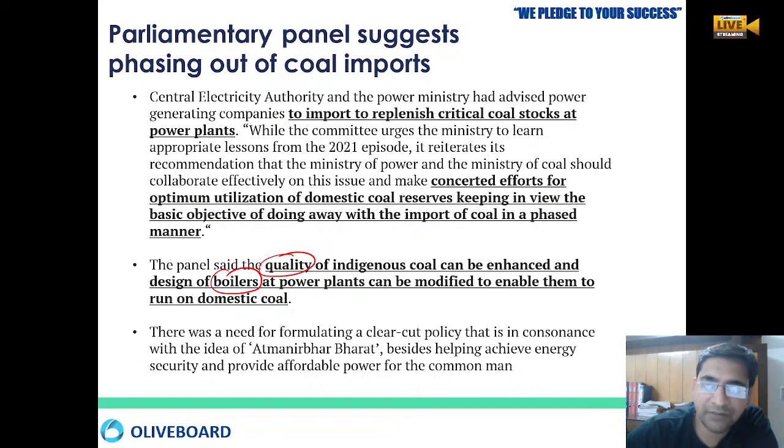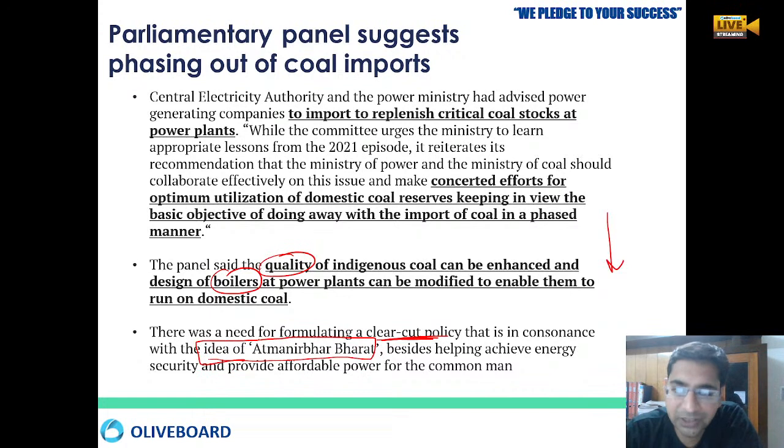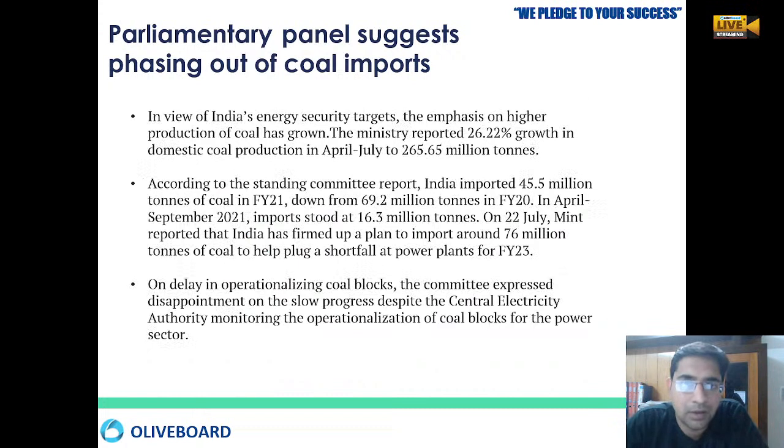So we have to enhance and design our boilers in such a way that they can utilize indigenous coal, and modify them so that they can run on domestic coal also. That is why a clear-cut policy has to be made. In this way, we can fulfill the idea of Atmanirbhar Bharat, because if we are importing something from outside, we have a huge energy security issue. If we are utilizing our own domestic coal, we are domestically secure and energy secure, right?